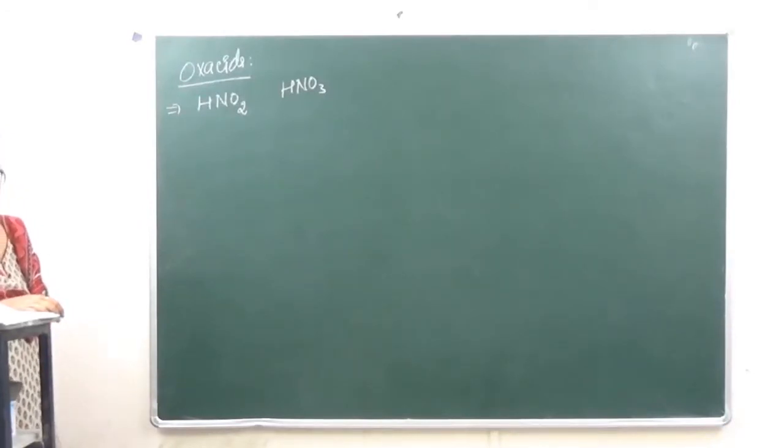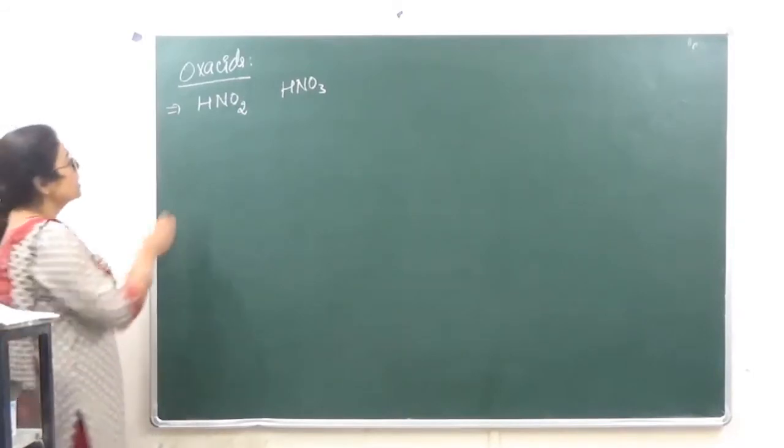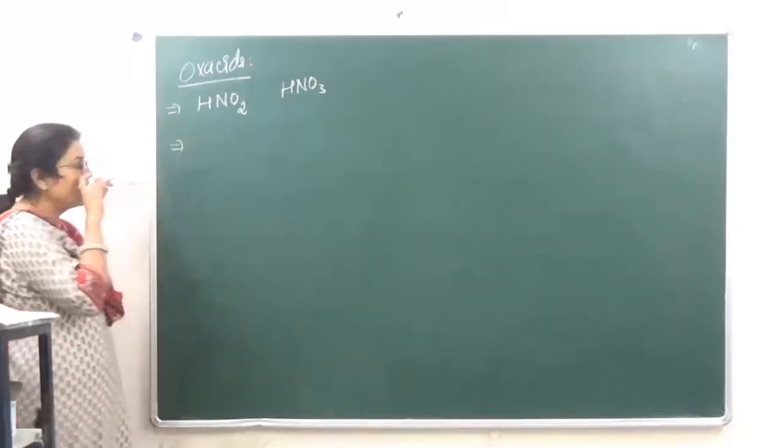ठीक है, फिर उसके बाद हमारे पास नेक्स्ट जो आता है phosphorus. Phosphorus forms the following acids.